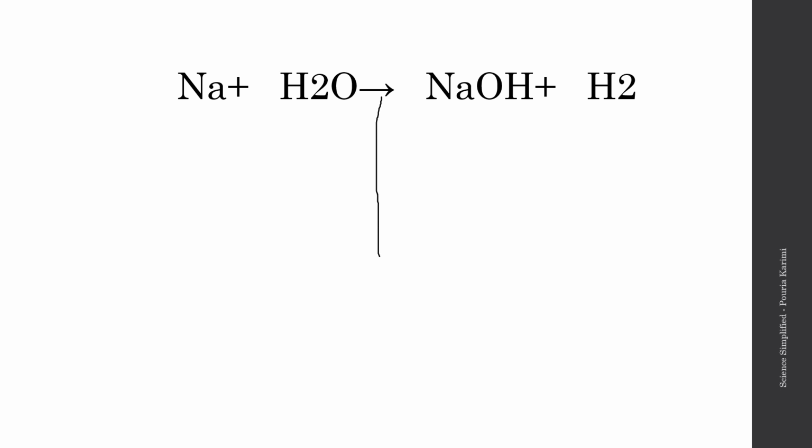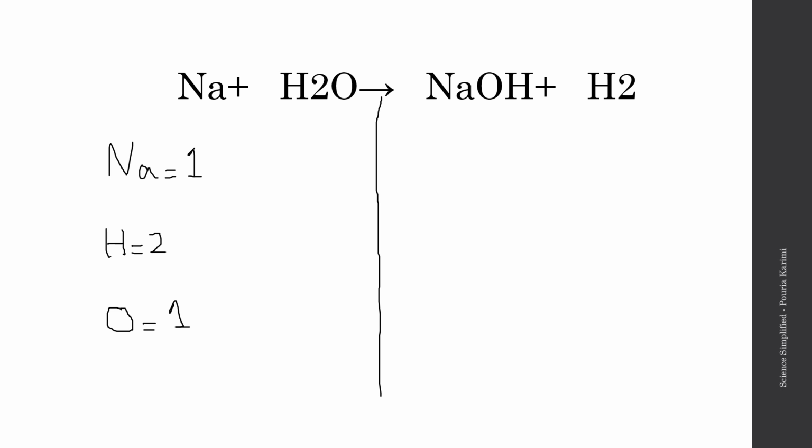We're going to draw a vertical line down here and write our elements. It starts with sodium, Na. How many do we have? We have 1. Now it's hydrogen. We have 2 hydrogen. And then lastly, we have oxygen, which there's only 1.